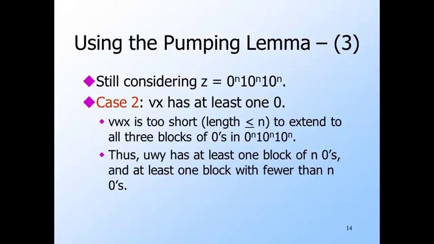So again consider UWY, which if L is context-free must be in L. Removing V and X must leave at least one of the 3 blocks of N zeros intact, so it still has N zeros. But V and X have at least one 0, so in UWY, at least one of the blocks of zeros has fewer than N zeros. We conclude that in this case too, UWY cannot be in L, and thus L cannot be context-free.